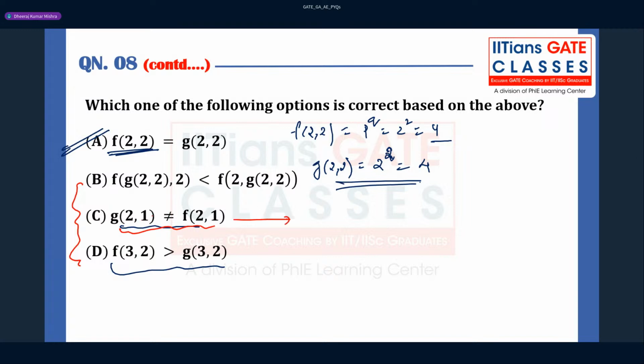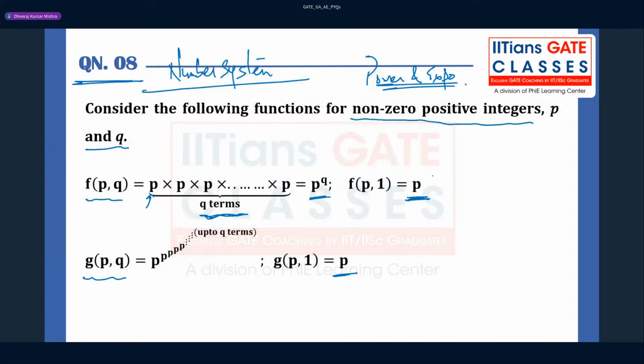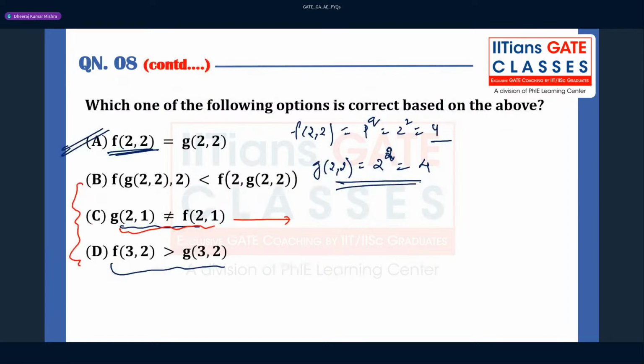So G to 1, right? They are saying that it should not be equal, but in the question itself, they have mentioned that this is equal, right? If this q is the same, like 1 and 1, p can be anything, right? So this option can never be correct. From the given question only they say it, but it should be equal only. Okay. And this again, you see, when q is the same, they should be equal, right? Again, this is not correct. Okay.